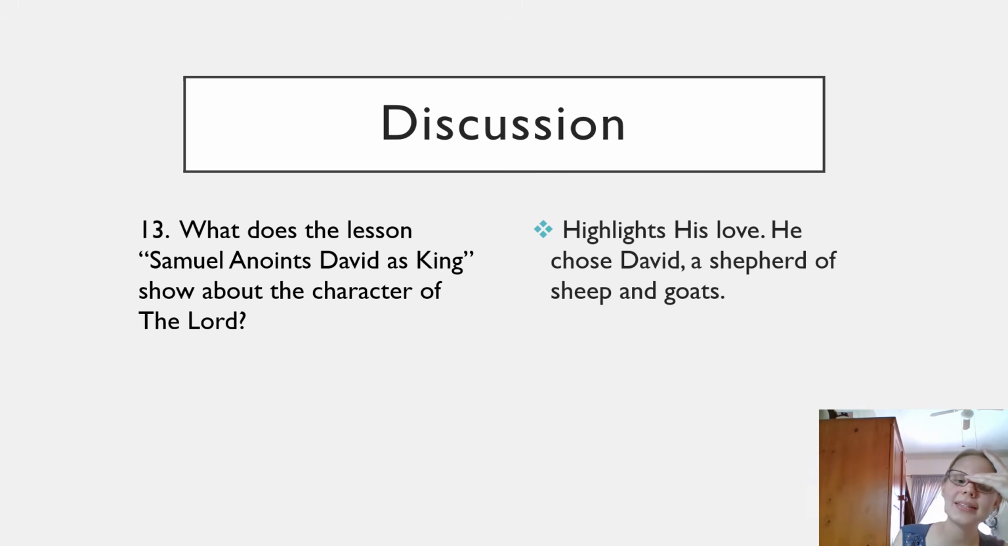Discussion. What does the lesson Samuel anoints David as king show about the character of the Lord? This highlights his love. He chose David, a shepherd of sheep and goats, a job so simple, someone so simple. He chose David. And that is the Lord. He sees all of us, and he looks at our hearts, not our appearance.